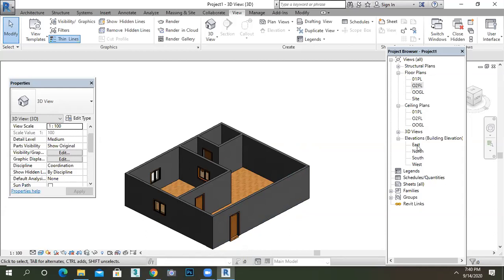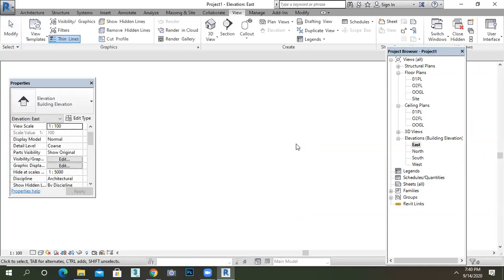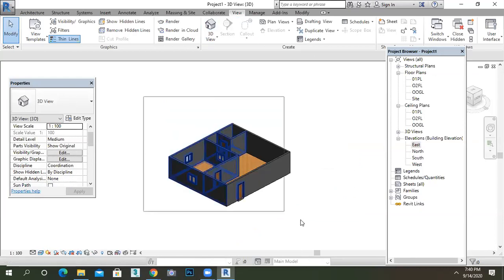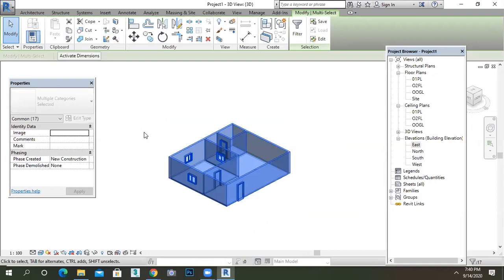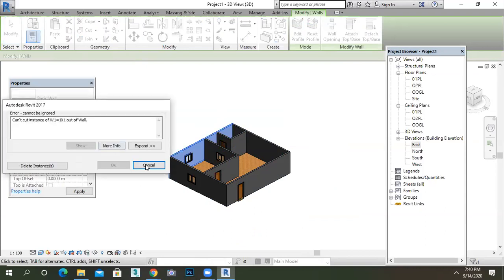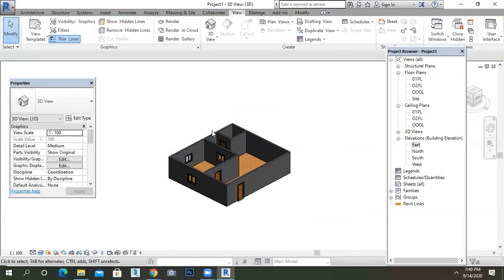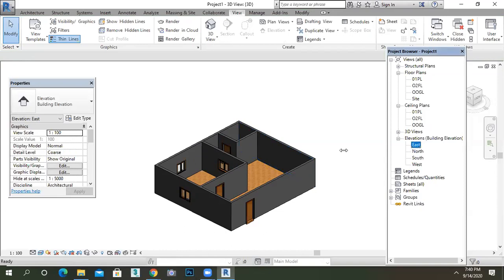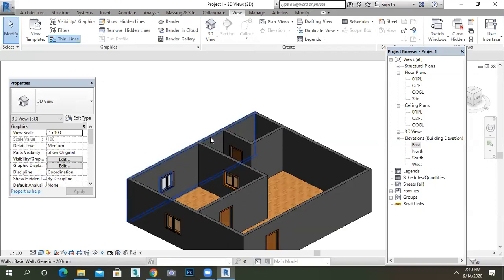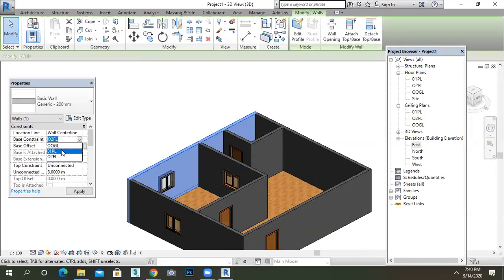Okay, now I want to show my plinth level here. Yeah, I have made a mistake: I have drawn in the second floor. You can't just select all the floors. It's not possible. You just go here and select your level, guys. Wait, I just confirm it. I want to keep my base level as a plinth level.